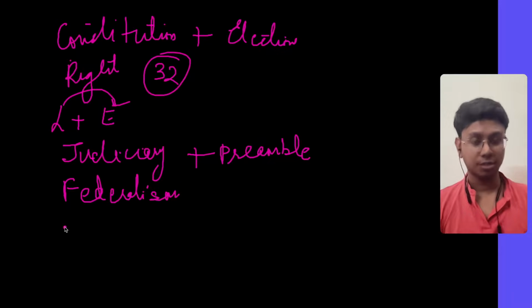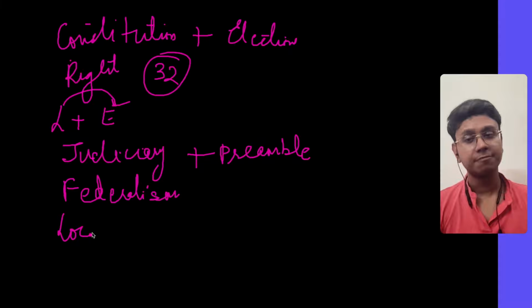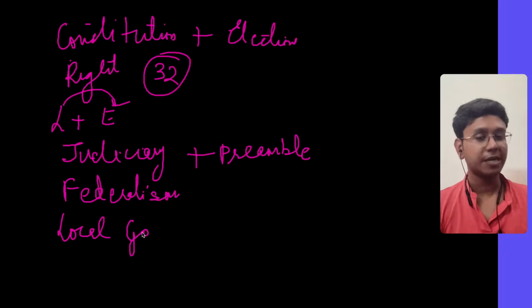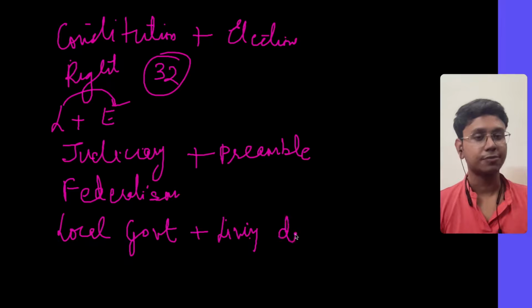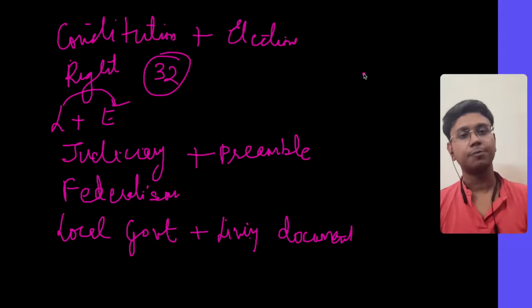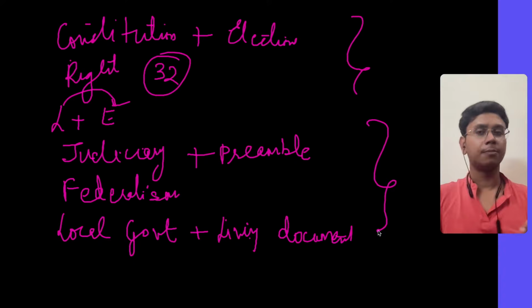Thereafter, in today's class, we talked about local government. Again, from the mains perspective, it is important because there have been repeated questions asked. And then along with that, we did the constitution as a living document. So this is how your module, your book on the Indian Constitution at Work, ends.